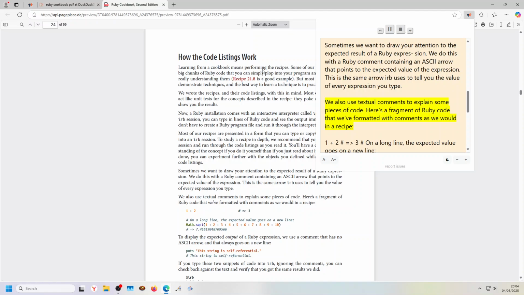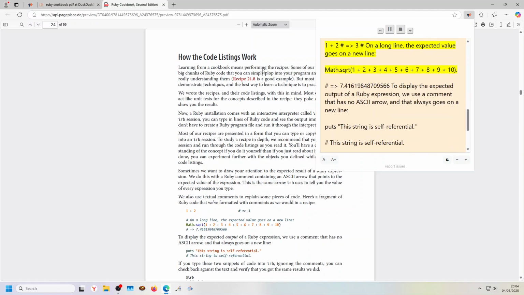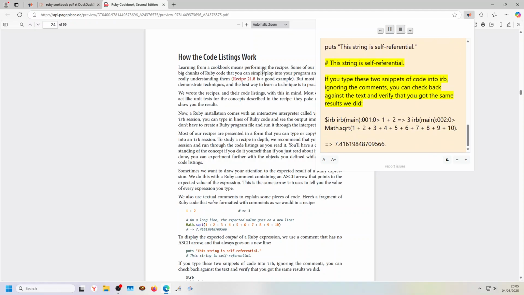Here's a fragment of Ruby code that we've formatted with comments as we would in a recipe. 1 + 2 # => 3. # On a long line, the expected value goes on a new line. Math.sqrt(1+2+3+4+5+6+7+8+9+10) # => 7.41619848709566. To display the expected output of a Ruby expression, we use a comment that has no ASCII arrow, and that always goes on a new line. puts "This string is self-referential." # This string is self-referential.